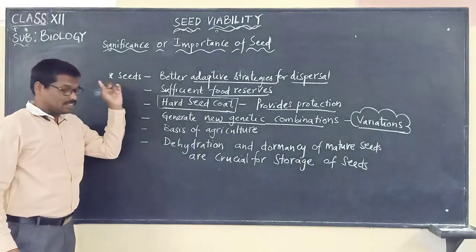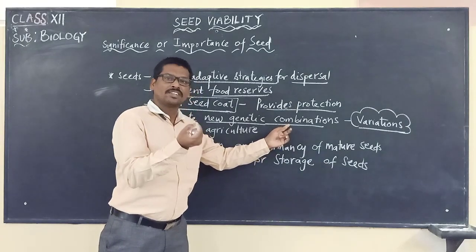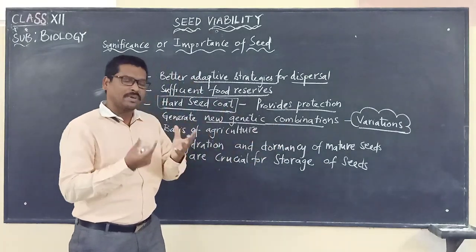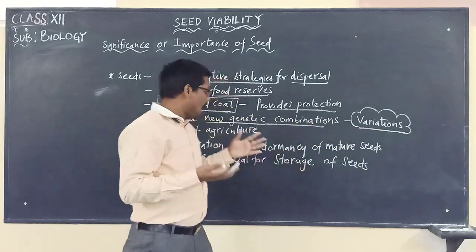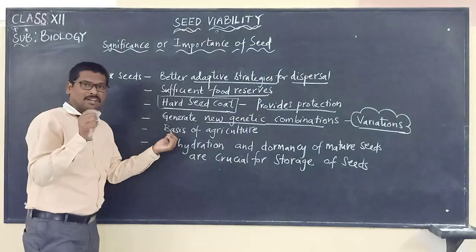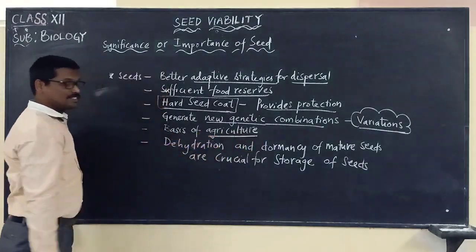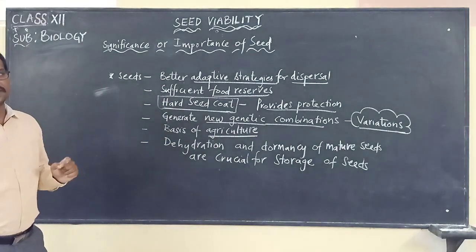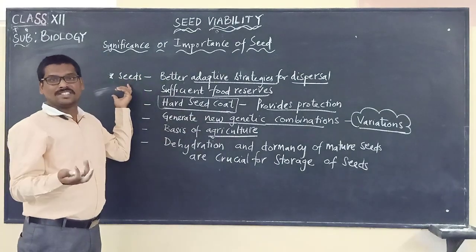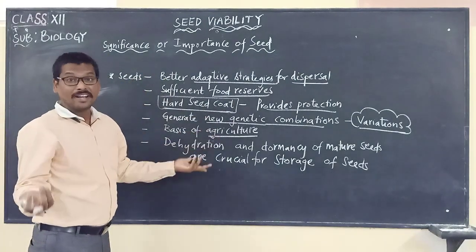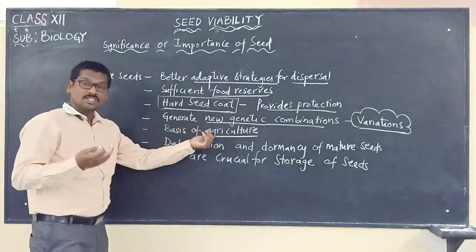So we have to remember that seeds generate new genetic combinations because they are the product of sexual reproduction, and in simple terms they carry the variations, new characteristics. And at the same time, please remember, seeds are the basis of what? Agriculture. Seeds are the basis of agriculture. So we cannot imagine agriculture without what? The seeds. Without seeds, there is no agriculture.